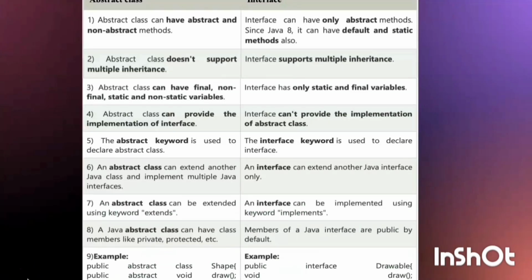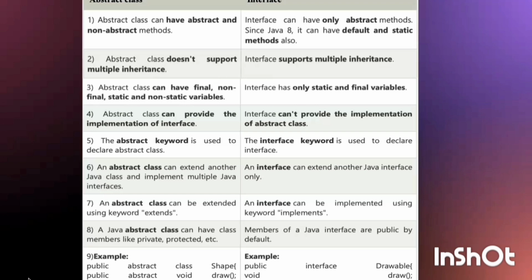Here you can see the key difference between abstract class and interface. Abstract class can have abstract and non-abstract methods. Interface can only have abstract methods. Abstract class can have final, non-final, static, non-static variables. Interface only has static and final variables. Abstract class can provide the implementation of interface. Interface cannot provide implementation of abstract class.